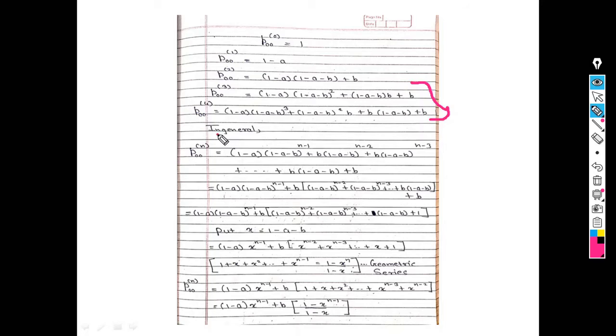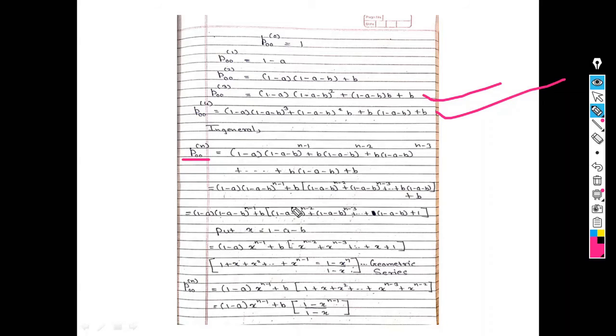So in general, from P00 raised to 3 and P00 raised to 4, what do I write in general? See, 1 minus A minus B raised to 3. So I write here n minus 1, 1 minus A minus B raised to 2. So I write here n minus 2, and 1 minus A minus B raised to 1. So I write here n minus 3. So in general, my last is what? B, 1 minus A minus B plus B. So remember, from these two steps, this one and this one, I write here in general P00 raised to n.